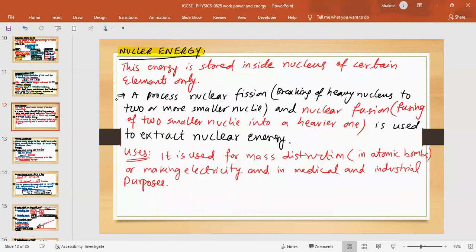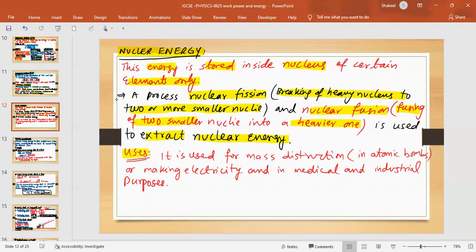Moving forward, nuclear energy. This energy is stored inside the nucleus of certain elements only. There is a process called nuclear fission, in which you break a heavy nucleus into two or more smaller nuclei, and the other process is nuclear fusion, in which you fuse or combine two smaller nuclei into a heavier one. These are used to extract nuclear energy. If you want to harvest that energy, you need one of two processes, either nuclear fission or nuclear fusion. Otherwise, you would not be able to get it.